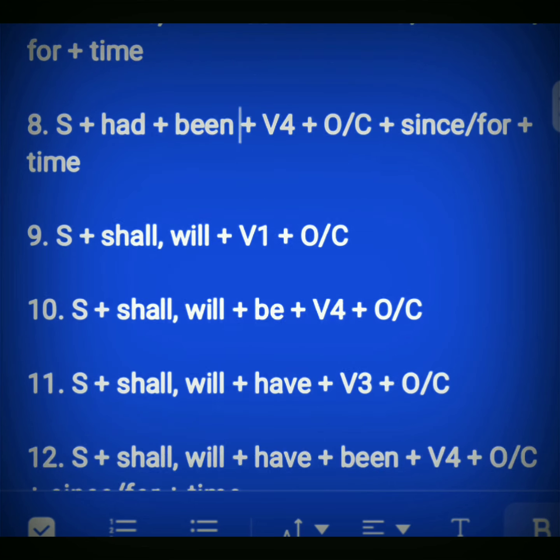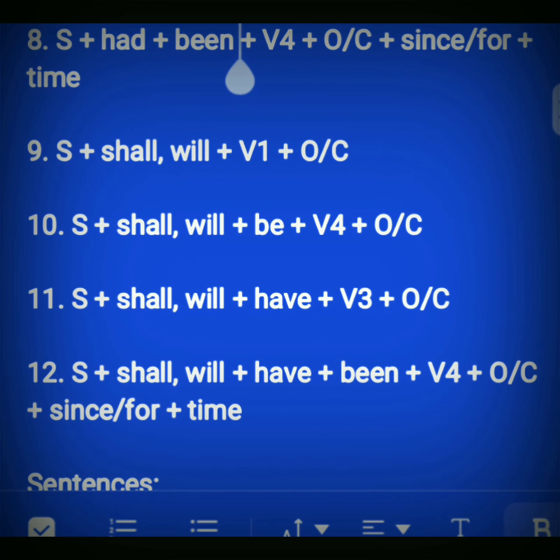The future tenses we have to learn separately. Now here is the first example of future tense, that is future indefinite at number 9: subject plus shall/will plus V1 plus object or complement. So here we have to use shall, will as future verbs and the first form of the verb because it is simple.